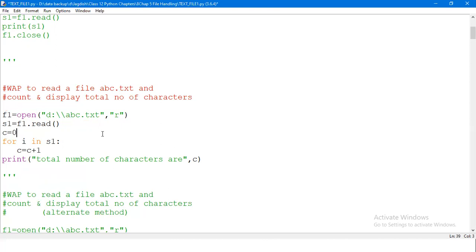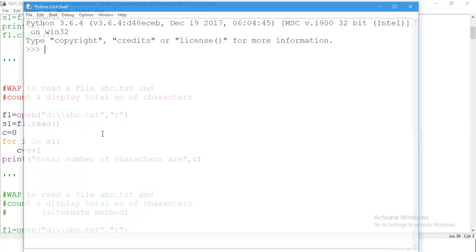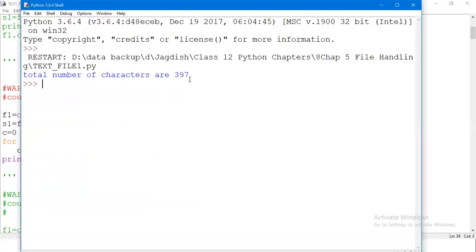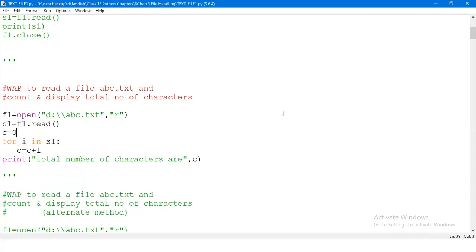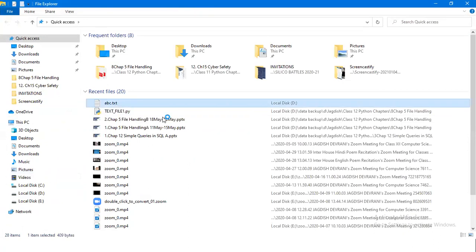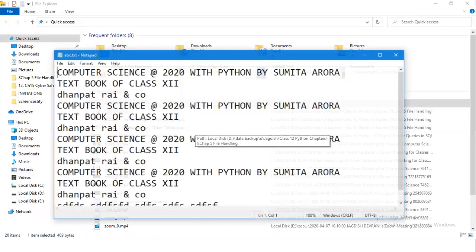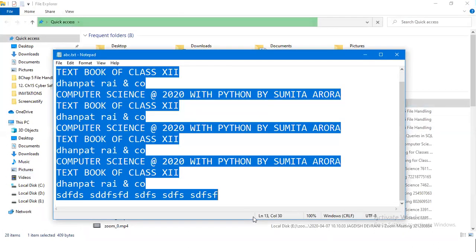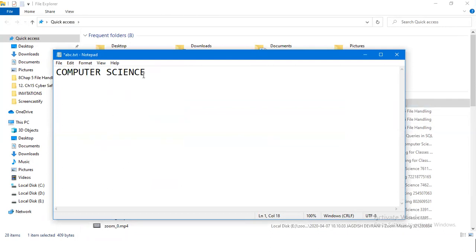Then if I execute it, you can clearly see that it shows the total number of characters are 397. I'll just make a change in that particular file so that we can come to know how many characters this file contains. Let's say it's containing computer science only. So how many characters are there? It's 1, 2, 3.